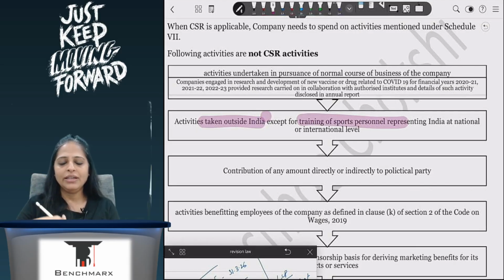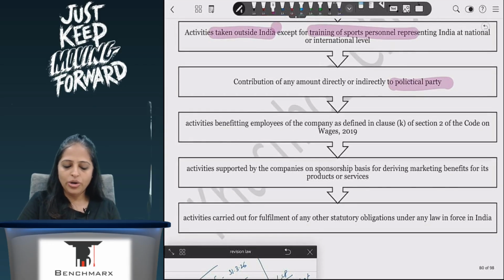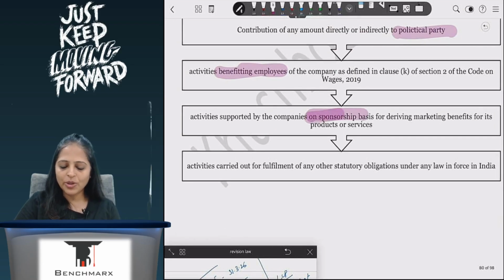But if you are spending it on sports personnel training at national or international level, then it will be considered CSR. If I am giving it to any political party, it is not CSR. If I am doing something for the benefit of my employees, that is staff welfare, correct? It is not CSR. If I'm doing sponsorship, then it is marketing, then it is not CSR.